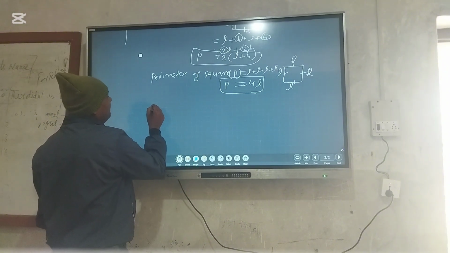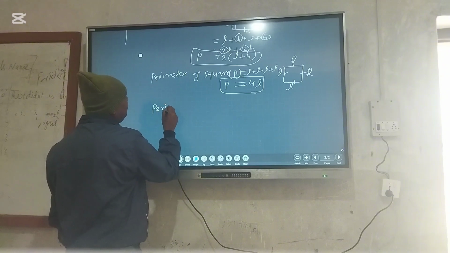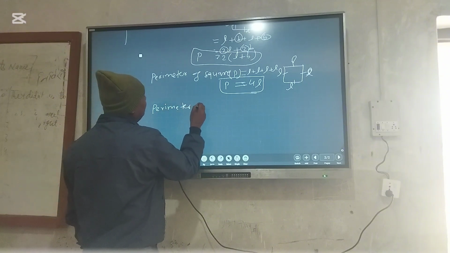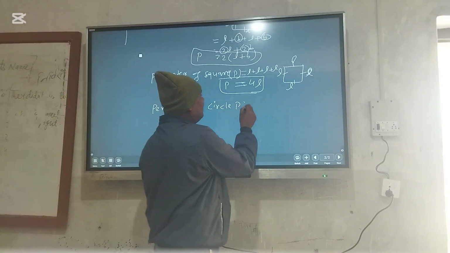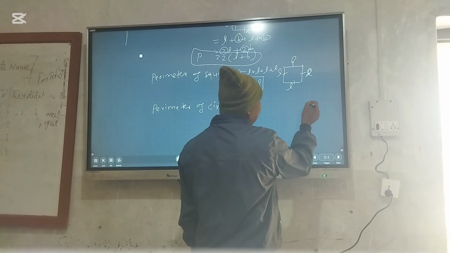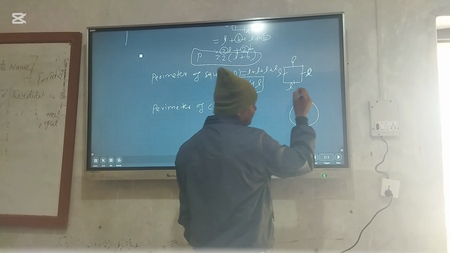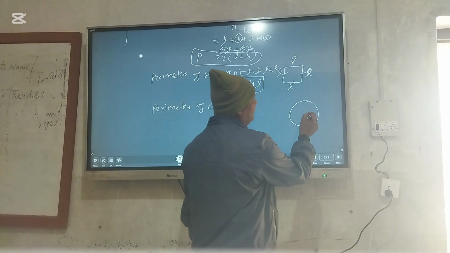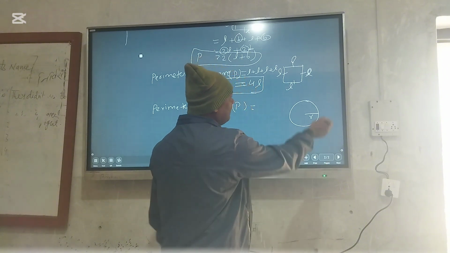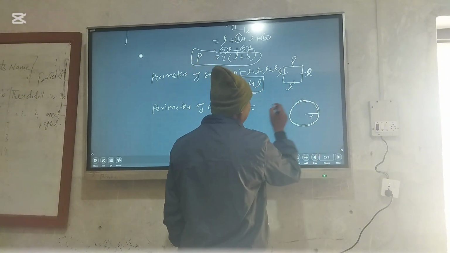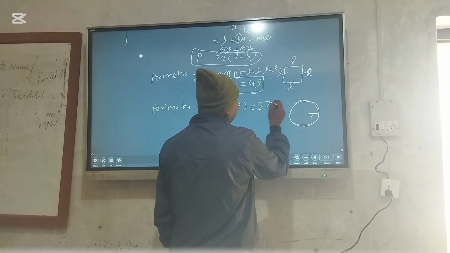Like that, the perimeter of a circle. What is the perimeter of a circle? First of all, we have to know that a circle is this type of figure, where the radius is given. So to calculate the perimeter of the circle, we calculate 2 pi r.